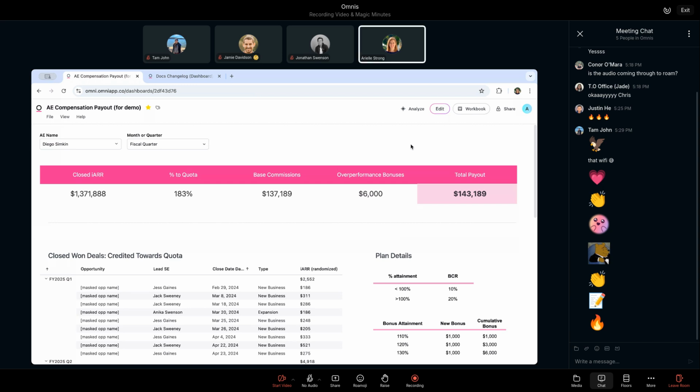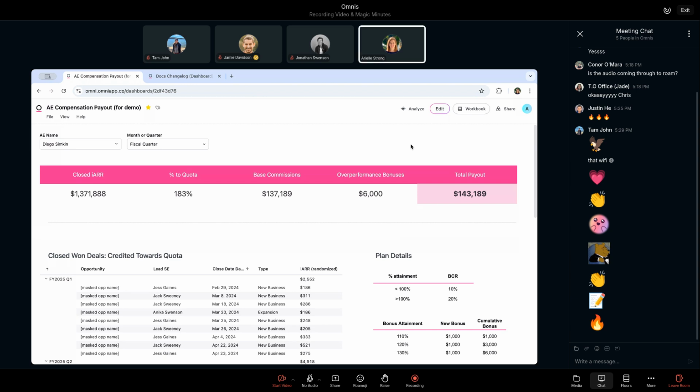So the thought experiment here was, can we take some of the Omni plans that we have upcoming, obscure a lot of this data so you guys can't see how much people make, but in real time be able to give people a framework of understanding how much they're making, what that's coming from, and where they are to target. And you can imagine there's a lot of nuance that goes into that. So Ariel and Annika were very gracious to help see if we could run this experiment.